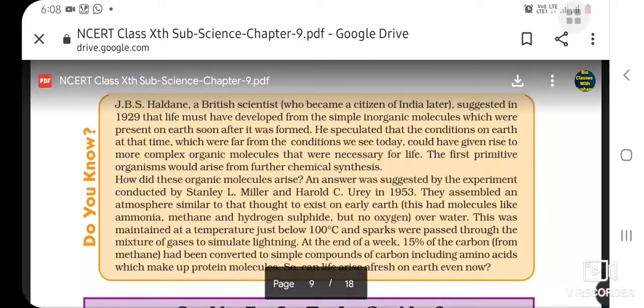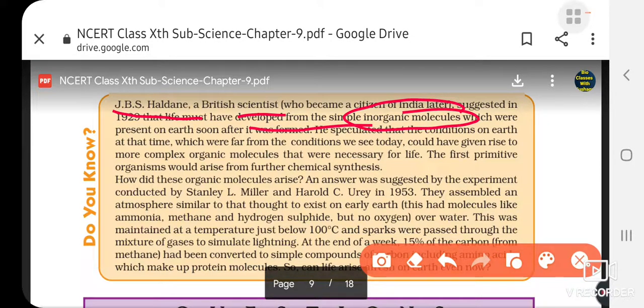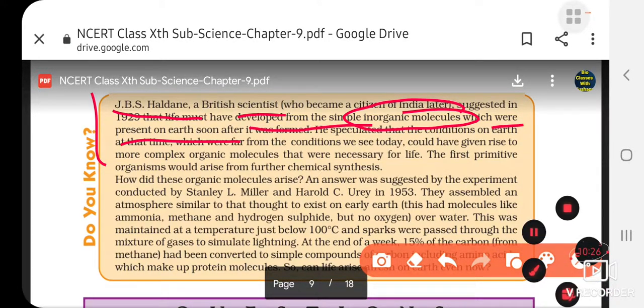There was a scientist called J.B.S. Haldane who was a British scientist. He suggested that life must have evolved from inorganic molecules which were present on Earth soon after it was formed. Haldane proposed this idea that all our living organisms are formed from inorganic substances. Inorganic substances means minerals and all. Okay, that's why we have minerals in our body.